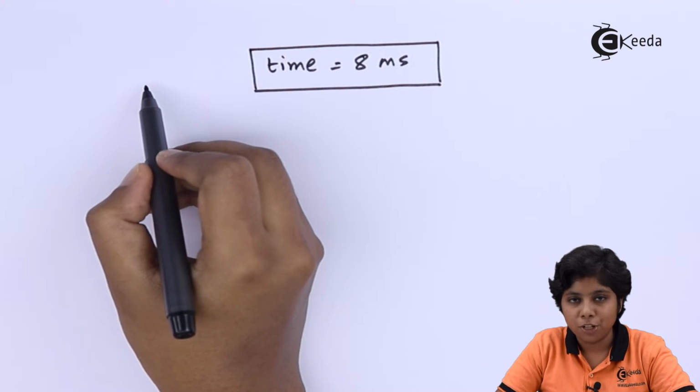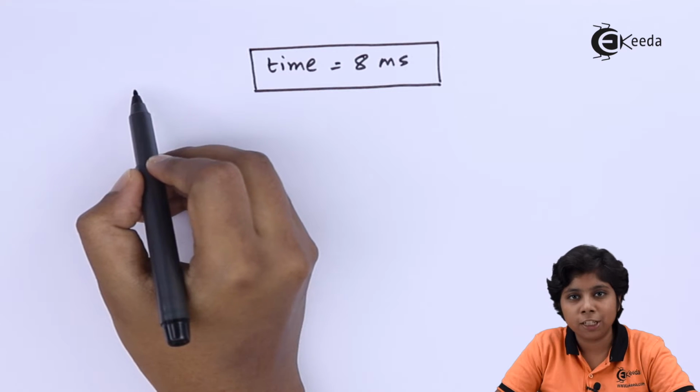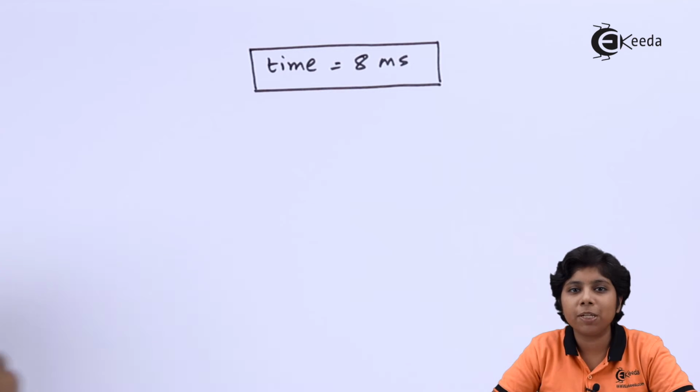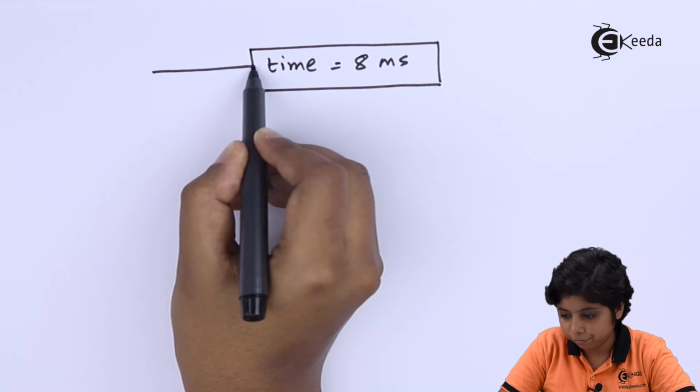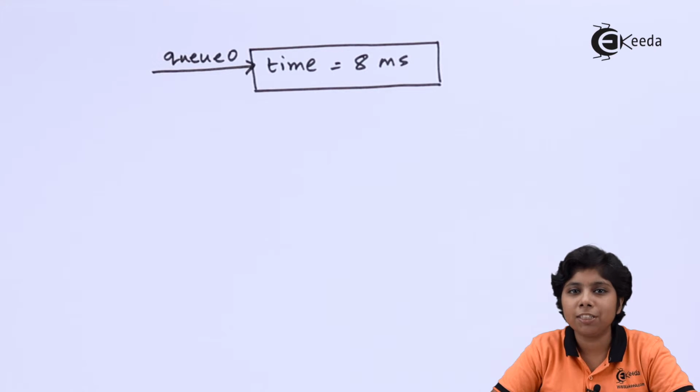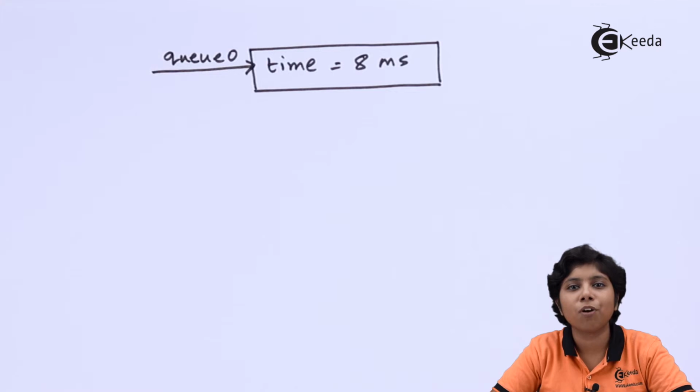This is Q0. The first process is put into the queue, and this has an 8 millisecond time quantum. The time quantum is very low, so shorter CPU burst times can be processed in this queue. Now if a process does not finish its execution in the 8 millisecond time quantum, then it is put into another queue known as Q1. It is moved to the tail of Q1. After emptying all the processes from Q0, it will then move to the head of Q1 with a time quantum of 16 milliseconds.